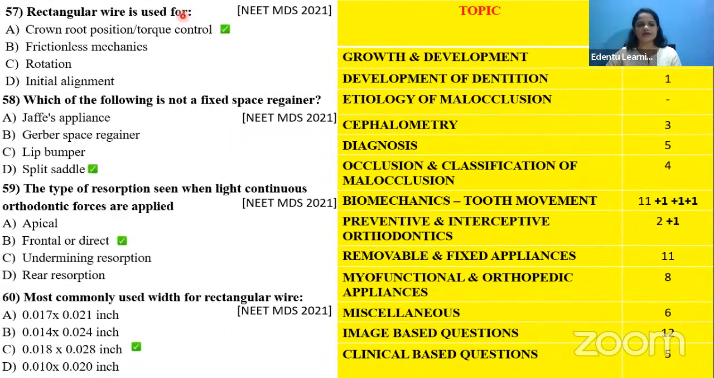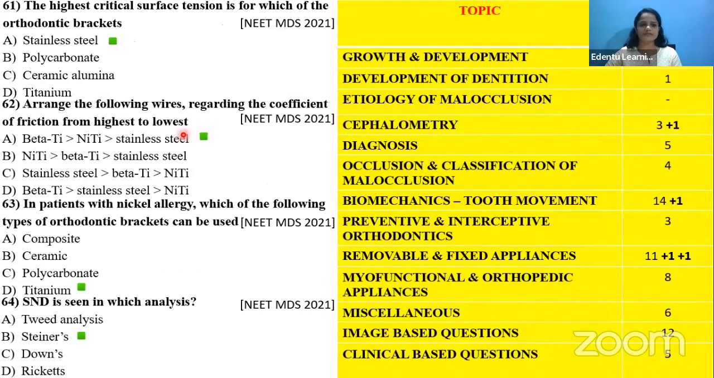Okay, next, rectangular wire is used for, comes under the biomechanics. Which of the following is not a fixed space regainer? All the fixed space regainers and space maintainers, all those come under the preventive and interceptive orthodontics. Then the type of resorption seen when light continuous orthodontic force is applied. Again, biomechanics. Most commonly used width for rectangular wire. Again, comes under the topic of biomechanics. The highest critical surface tension of the orthodontic brackets is given by, again, biomechanics.